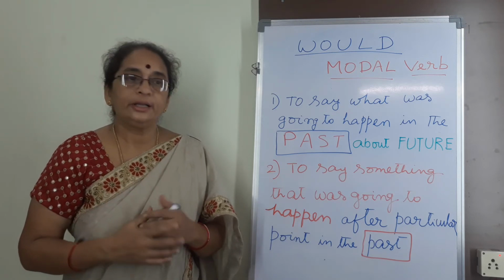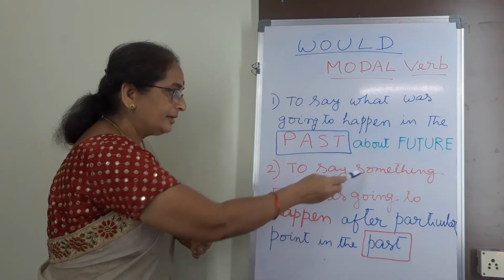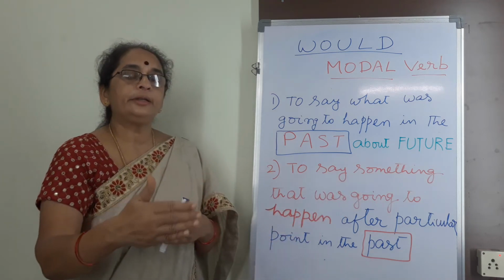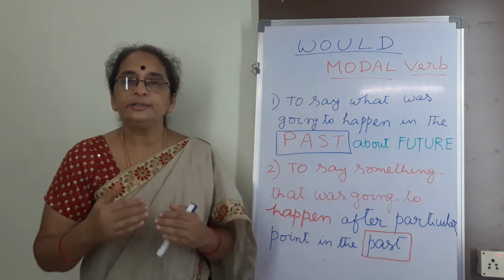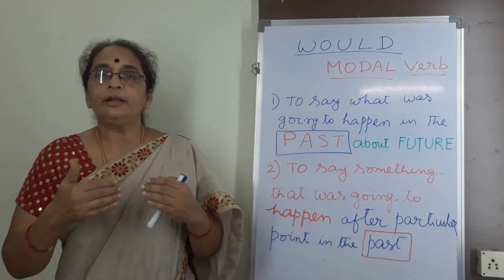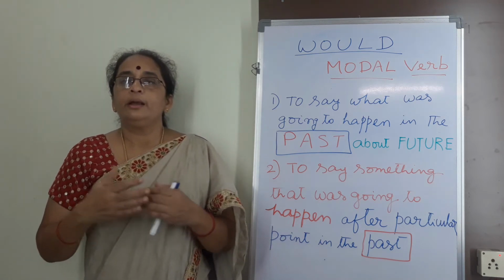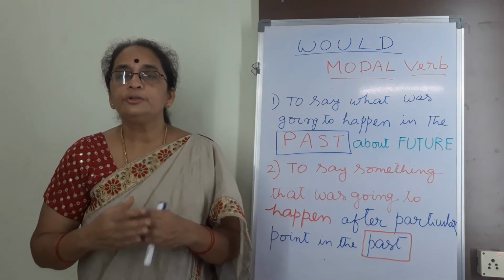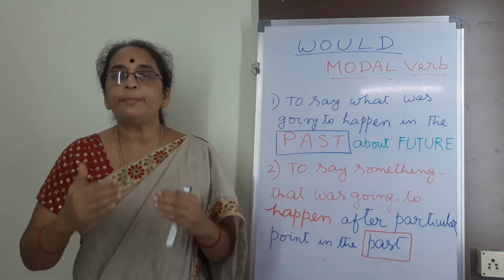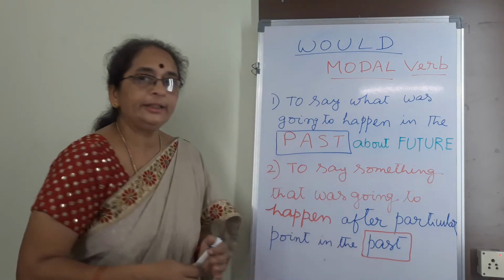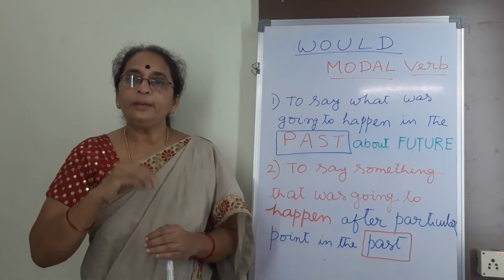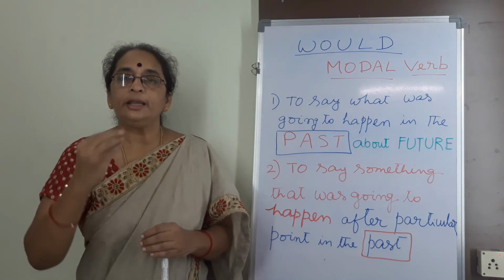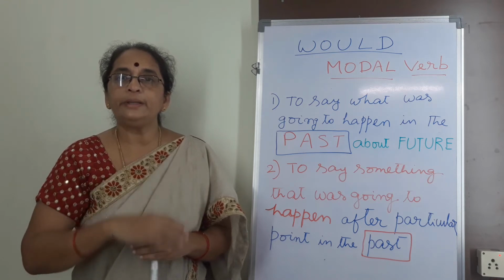That's very important. The second one is to say something that was going to happen after a particular point in the past. See, my friend went on a nature trip that would bring in peace to him. So that nature trip is a particular point in the past. From that point, he would get the peace.